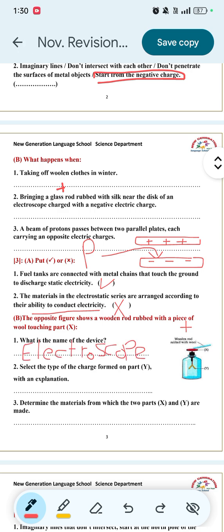Question 2. Select the type of charge formed on part Y. The charge formed on part Y will be positive charge. Why? Because Y will gain the same charge as the wooden rod. We said that while rubbing the wooden rod with wool, the wooden rod will gain positive charge. So here Y will also gain the positive charge. Number 3, determine the material from which the two parts X and Y are made. Here part X is made of copper and part Y is made of gold.